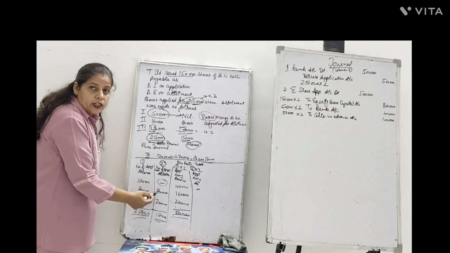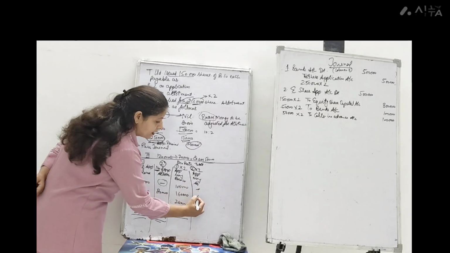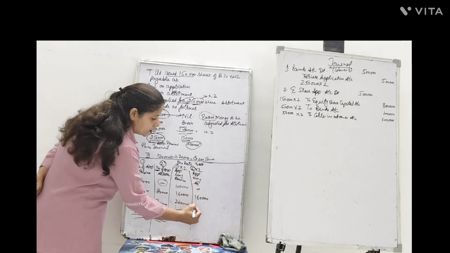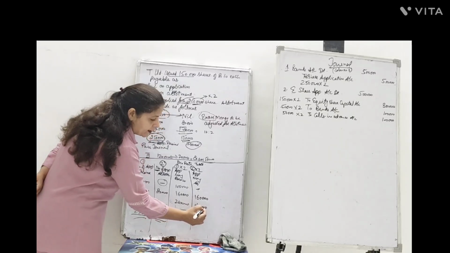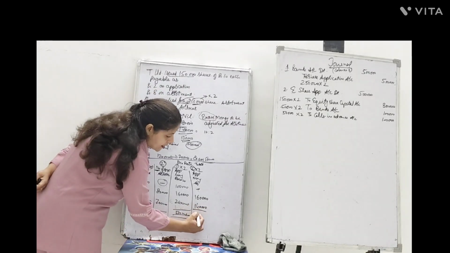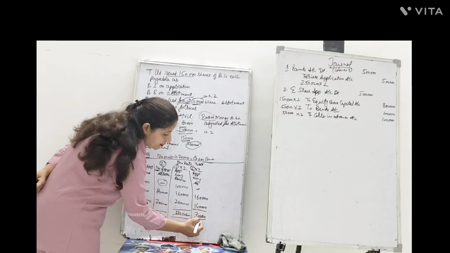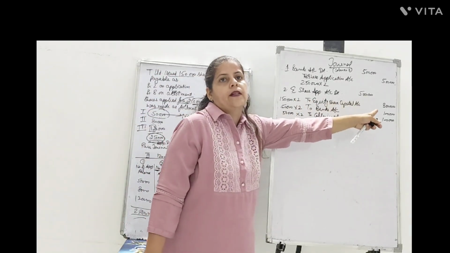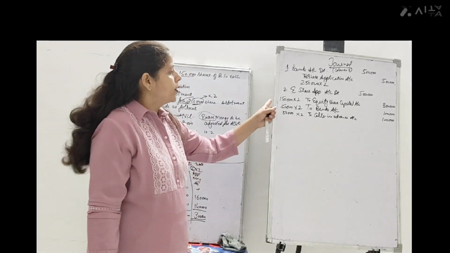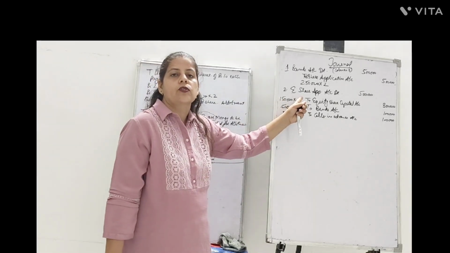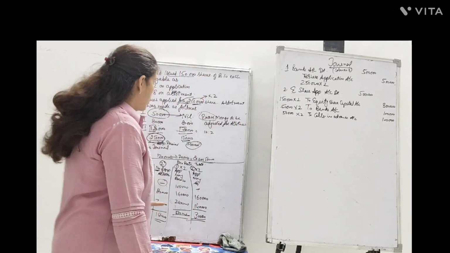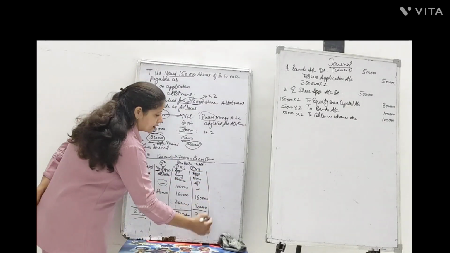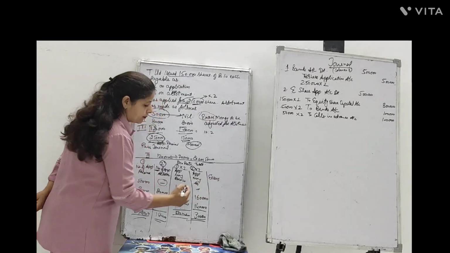Now 80,000 shares multiplied by 2, how much is to be adjusted? 160. 70,000 multiplied by 2, how much is to be adjusted? 140. So how much was adjusted here? Rupees 3 lakh. So see how much adjustment was done: equity share capital with rupees 3 lakh. You can do it directly also, number of shares issued multiplied by application money, or you can consider it from your column number 4.